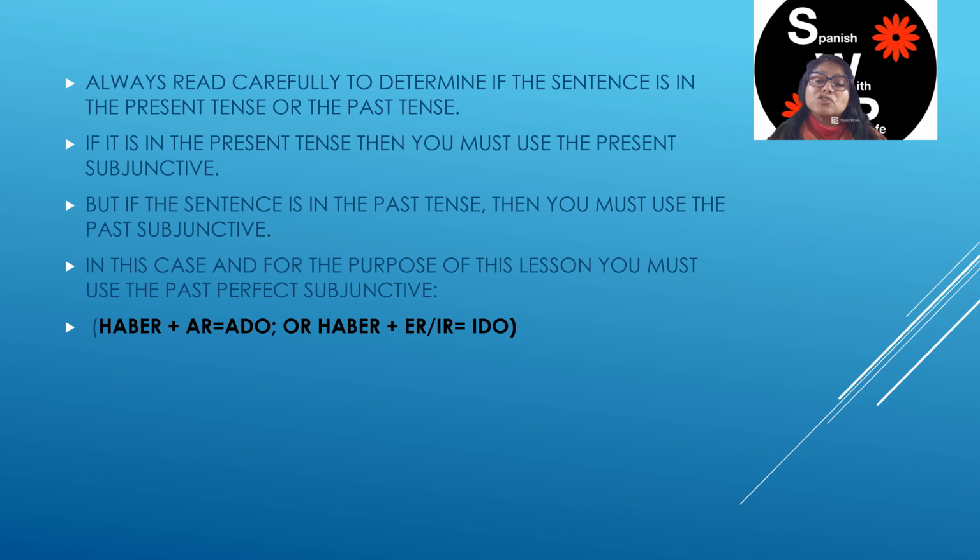Remember that you must use haber plus the given verb. If it's a regular verb that ends in ar, you're going to drop the ending and put ado. If the regular verb ends in er or ir, you're going to drop the ending and put ido. And if it's one of those irregular ones, then you have to remember those, or those that have spelling changes, okay? So let's move on.